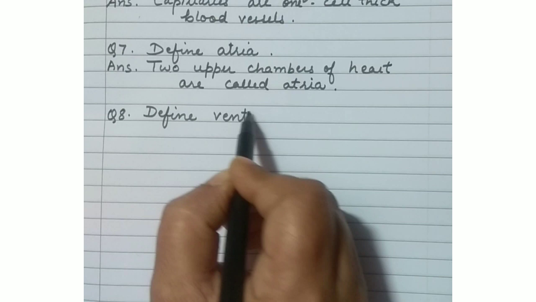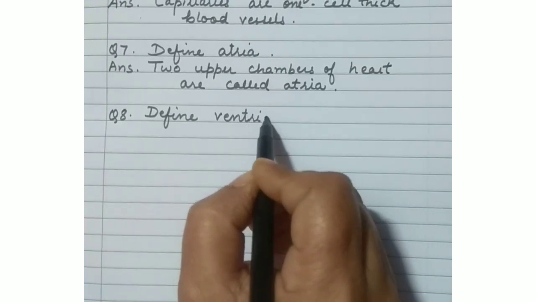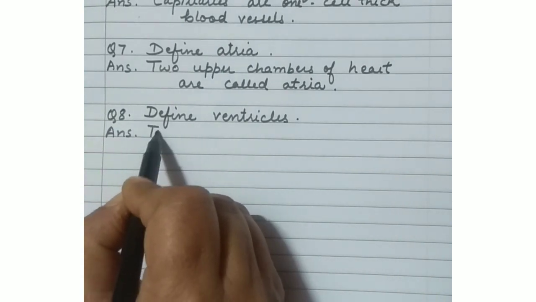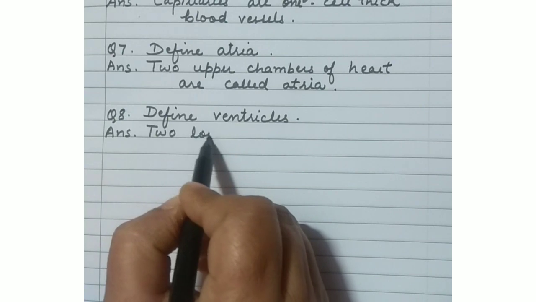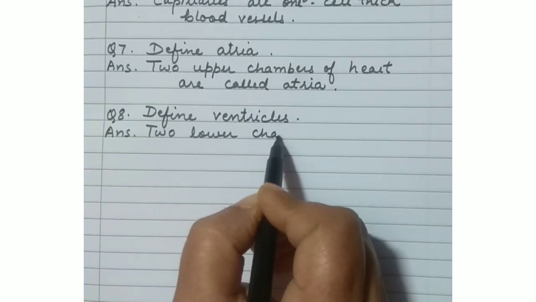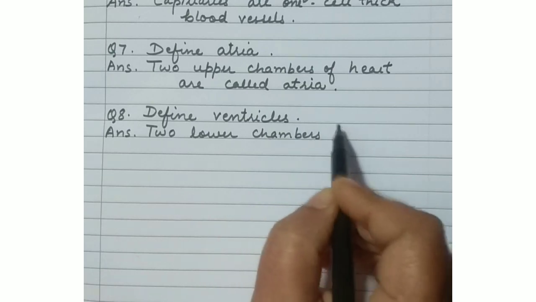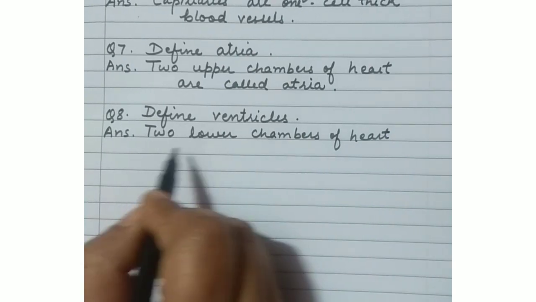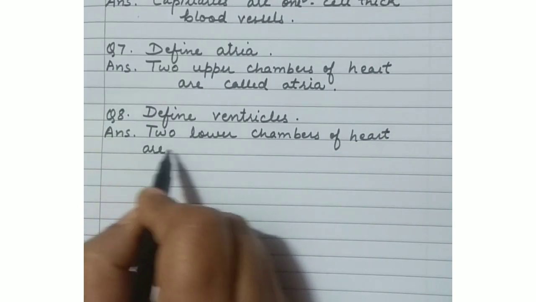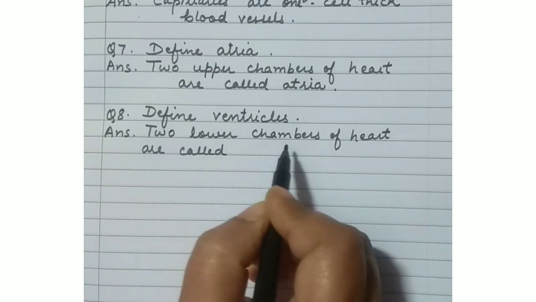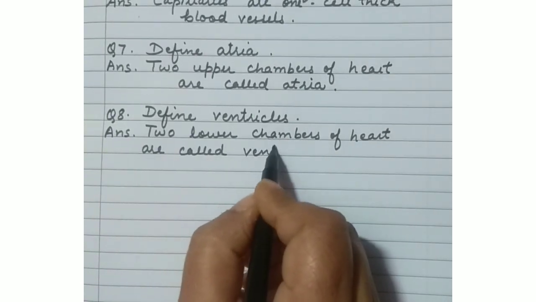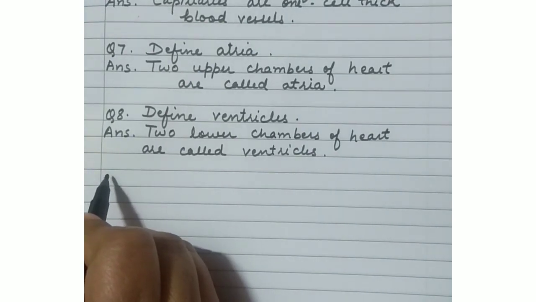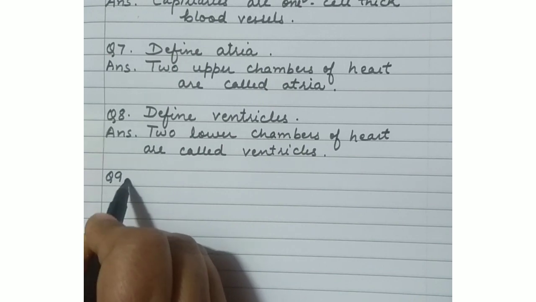Now next is question number 8. Define ventricles. Now like atriums, the two lower chambers of the heart, lower than atriums, are known as ventricles. Our right ventricle gets blood from the right atrium, and the left ventricle gets blood from the left atrium. The left ventricle provides blood to all parts of the body through the aorta. You have done this in the diagram of heart also.